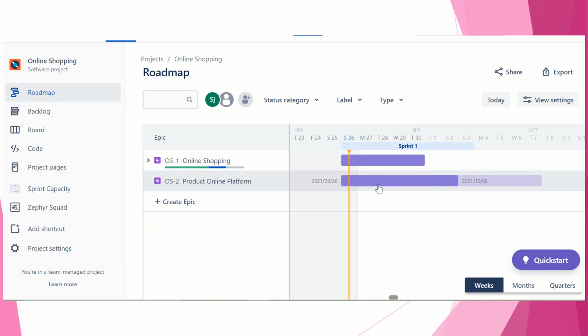If you have multiple scrum teams working on the same product, you can also choose your roadmap like this. Then both sprint ones will go together. This is the example of the Nexus framework. If this is in the future, you can divide this into sprint 1, 2, 3, and both will combine together, and that will make one product, your one increment.